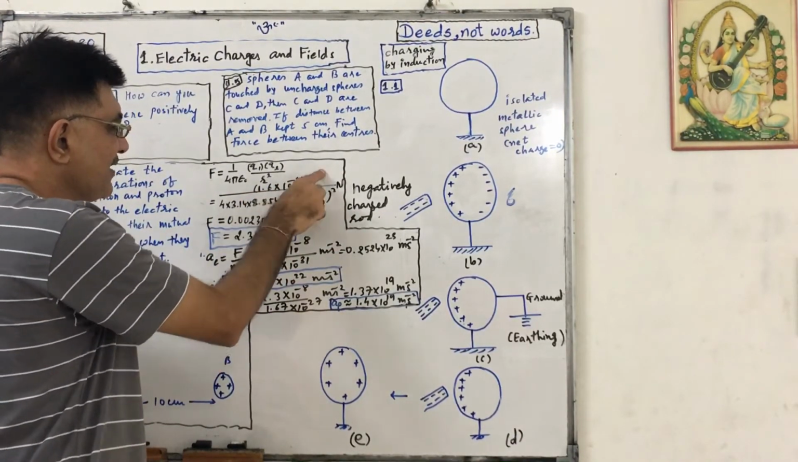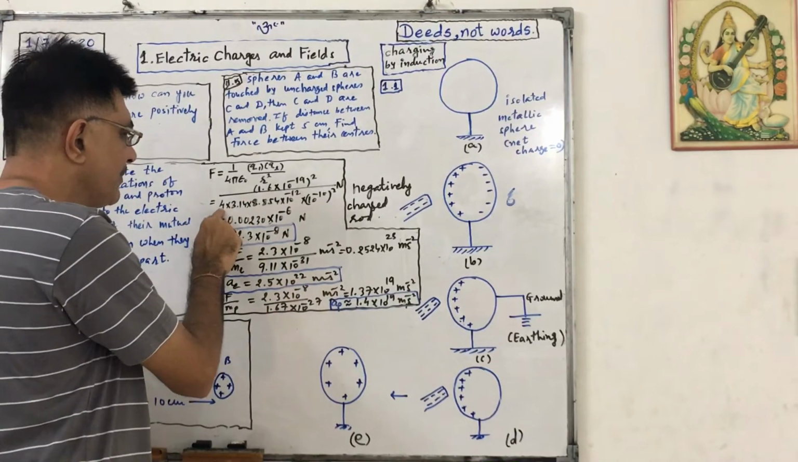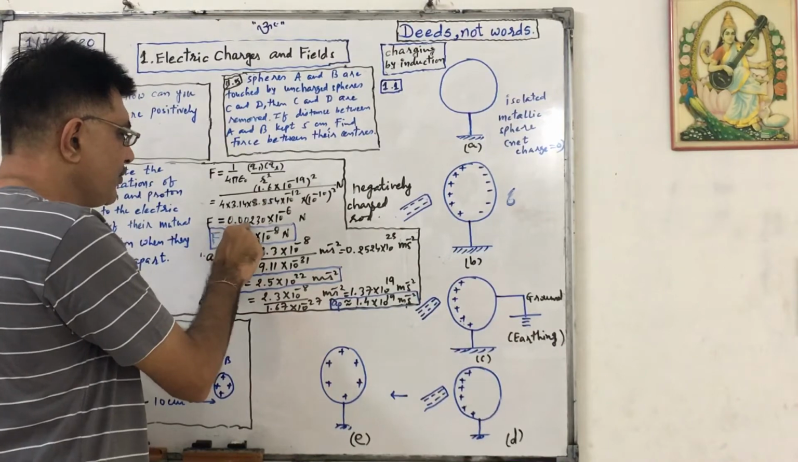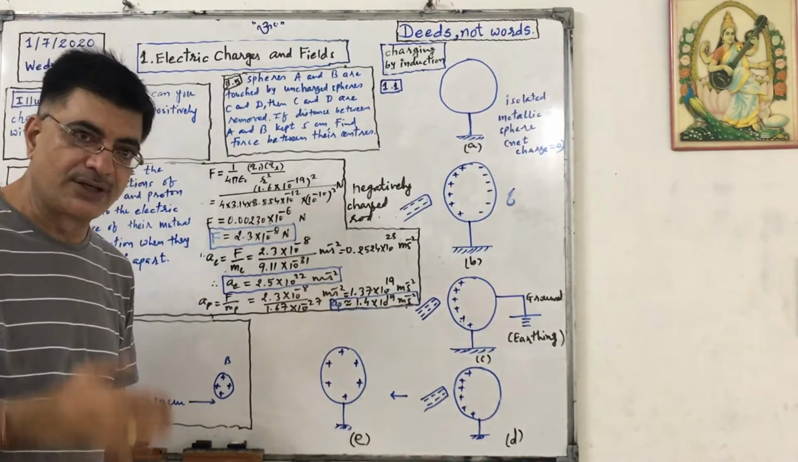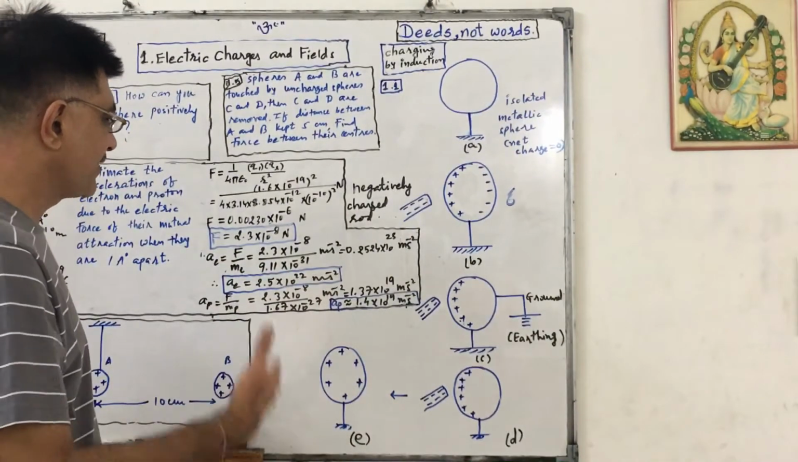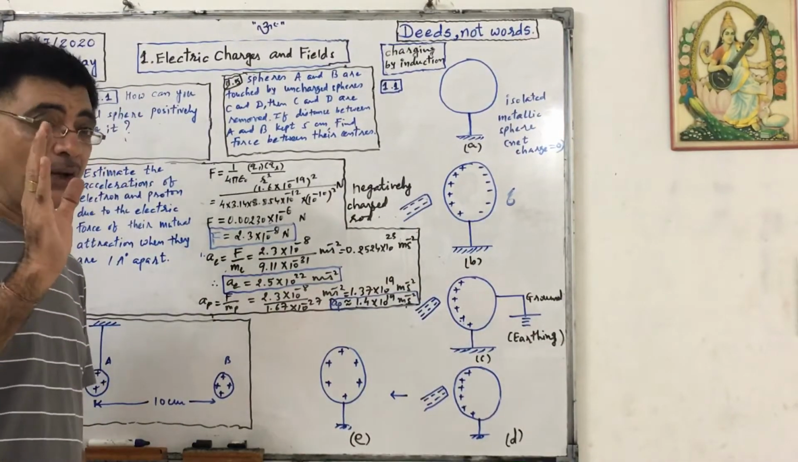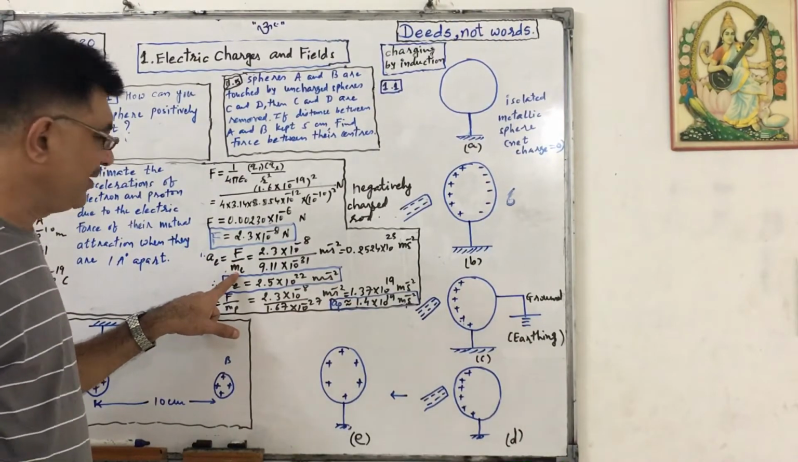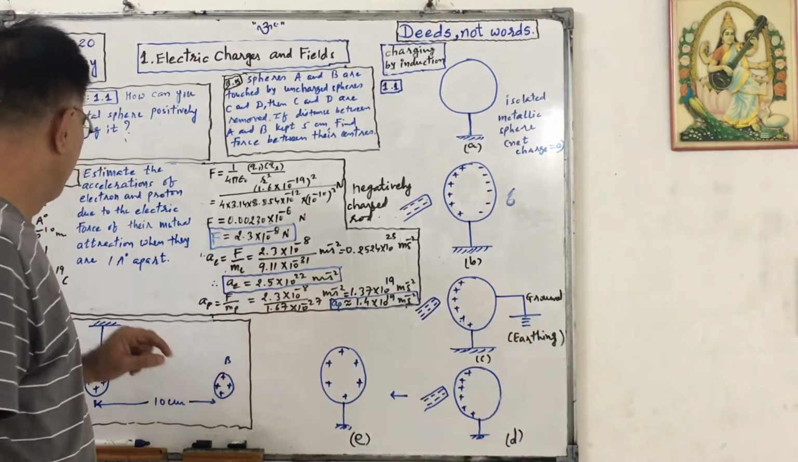And this 1.6 square is 2.560. If we divide by 4 and 3.14 and 8.854, it will become 0.00230 into 10 raised to 6 Newton. Writing in scientific way, it will be 2.3 into 10 raised to minus 8 Newton. Now, acceleration of electron. Okay, force upon mass of electron, that is 2.3 into 10 raised to minus 8.